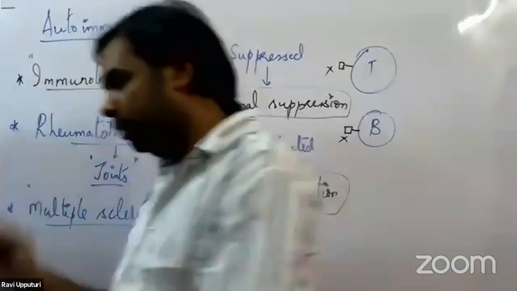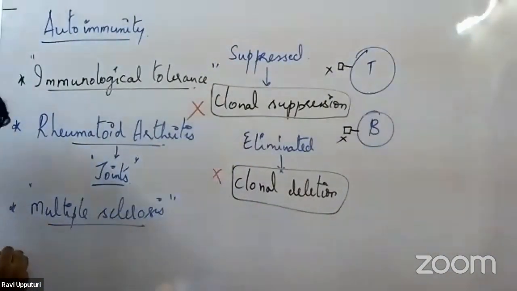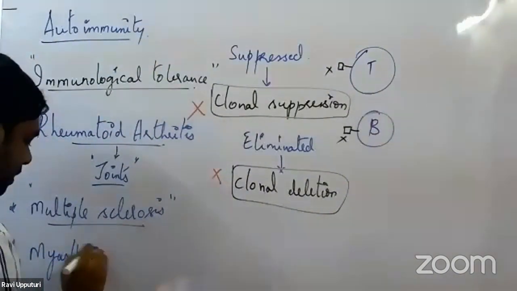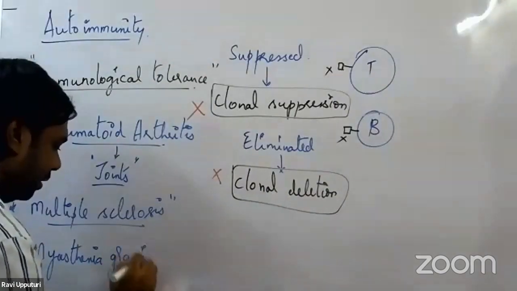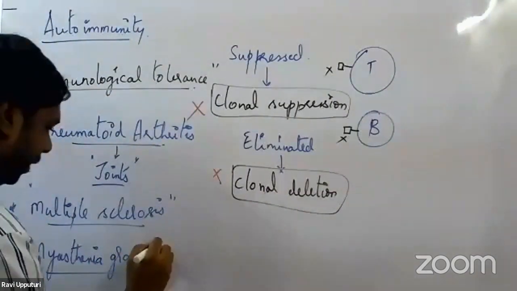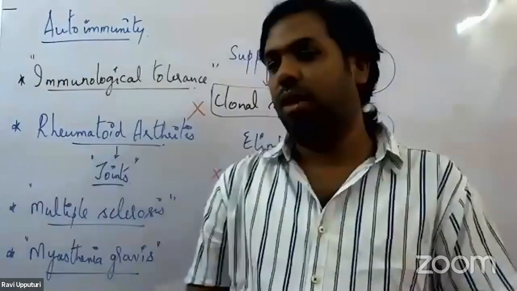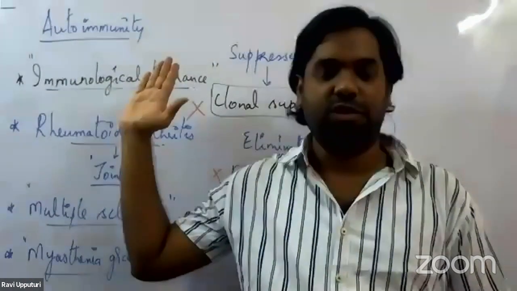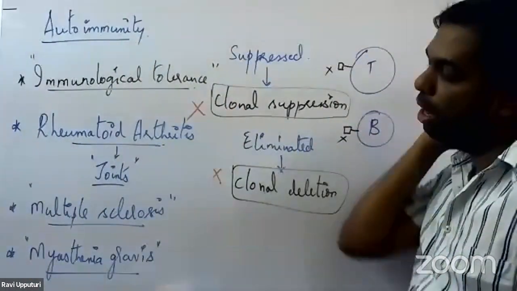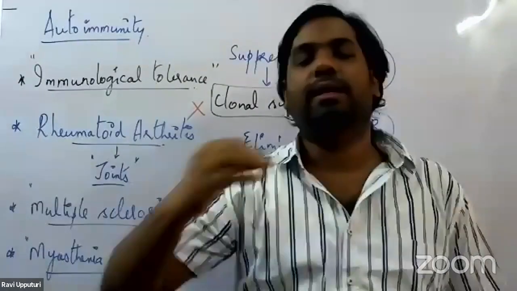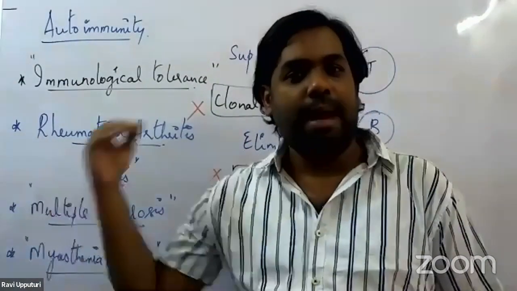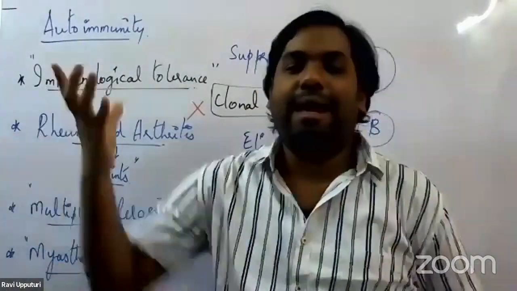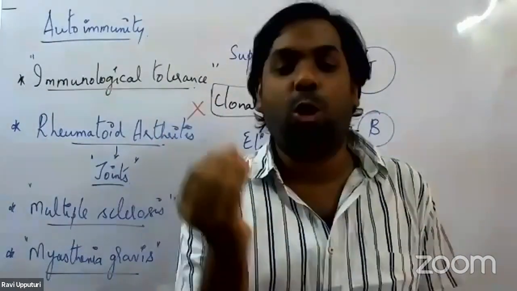The third and last example we can take is something called myasthenia gravis. We have already come across this disease some time back, mostly in your first year. Myasthenia gravis is also an autoimmune disorder, which is again caused because of the direction of antibodies. Here the antibodies are directed against something called the acetylcholine receptors.